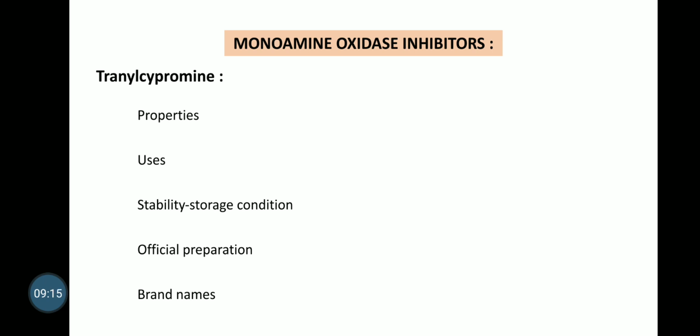It is a stable compound, hence stored in well closed containers. Uses: it is used in treatment of endogenous depression, anxiety state, phobia and chronic pain. Official preparation: tranylcypromine tablet BP. Brand names: Paranate, Parastylene, the famous trade names of tranylcypromine.